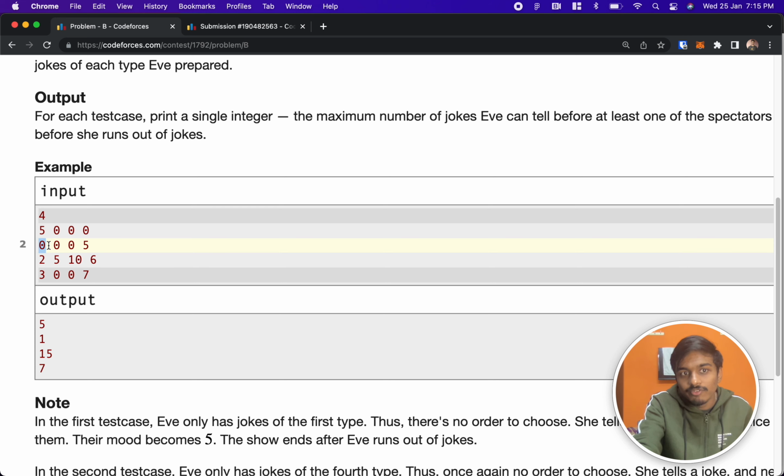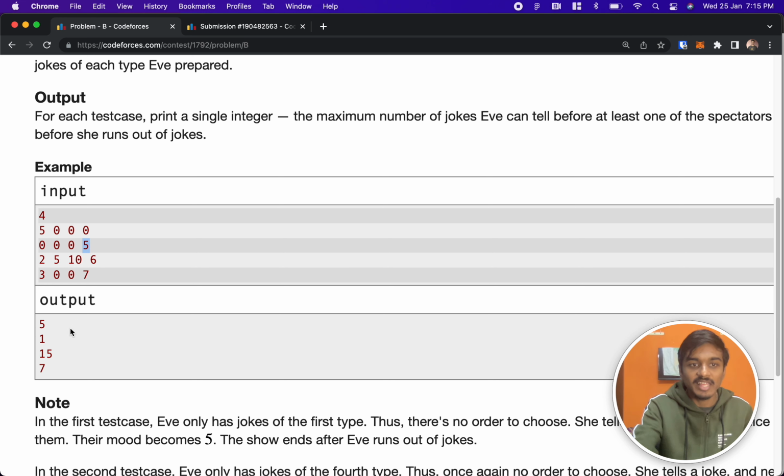Now, in the second example, the first value is 0. That means there is no joke that both Alice and Bob like, no joke only Alice likes, and no joke only Bob likes. There are only 5 jokes that neither Alice nor Bob likes. So Eve delivers 1 joke, and both Alice and Bob's mood decreases by 1, which is -1. If it is -1, the show gets cancelled and both of them walk out. That's why the show can go on for only 1 minute with 1 joke.